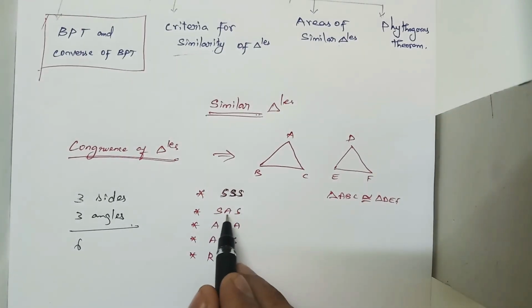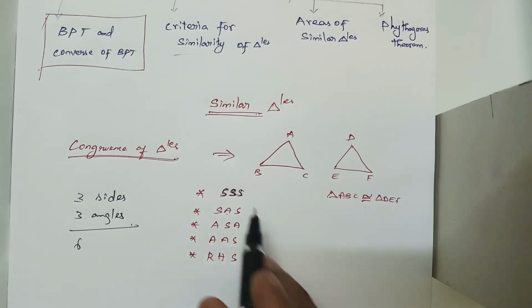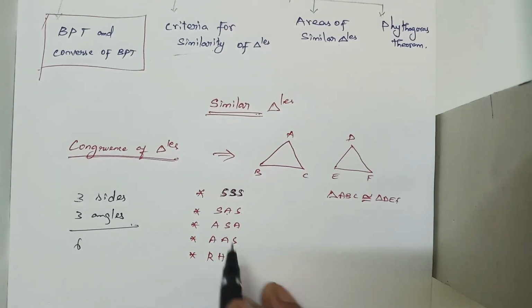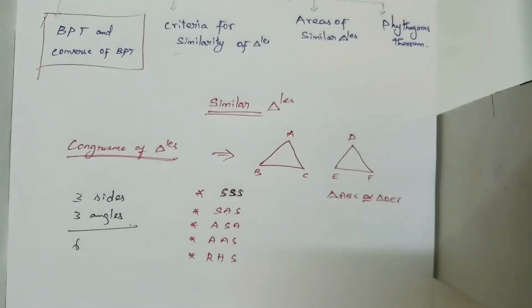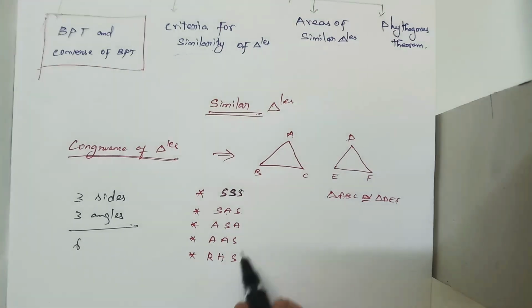otherwise two sides and one angle, otherwise two angles and one side, otherwise right angle, hypotenuse and one side. So by using this, if the three things are equal and the property is applicable, then we can say that the two triangles